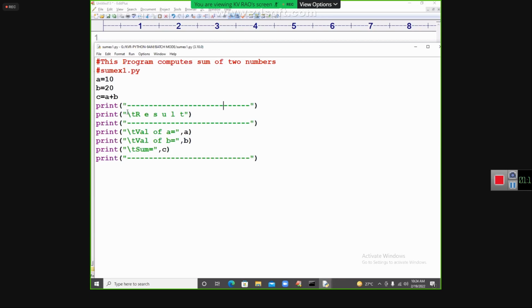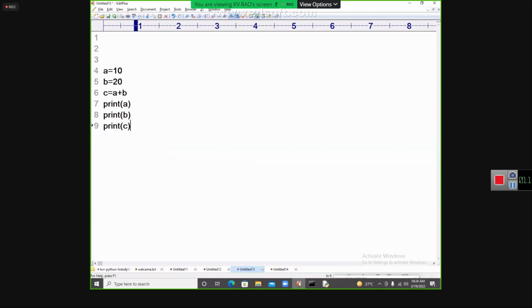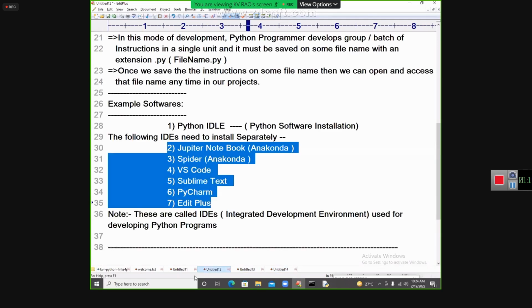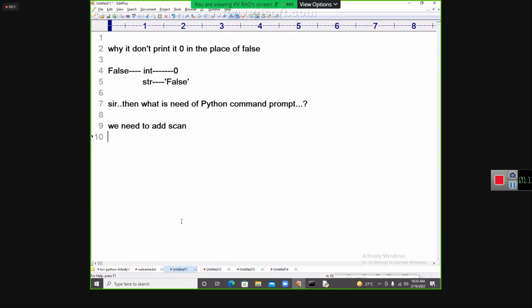Next program, Chiranjeevi, try to follow. We need to add scanner. Scan we need to add. So we will go for the next discussion. I am going to do it. So Chiranjeevi is saying that we need to add scan.